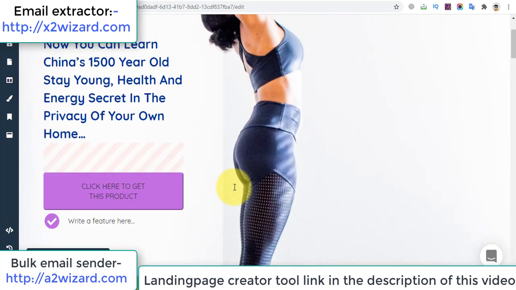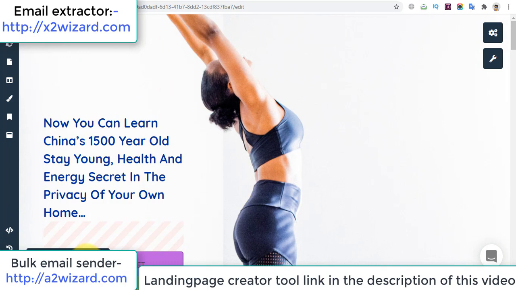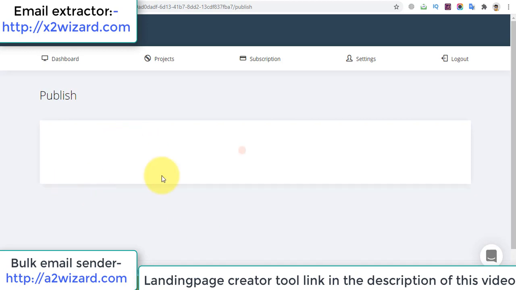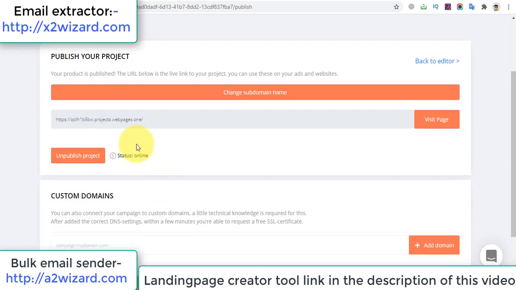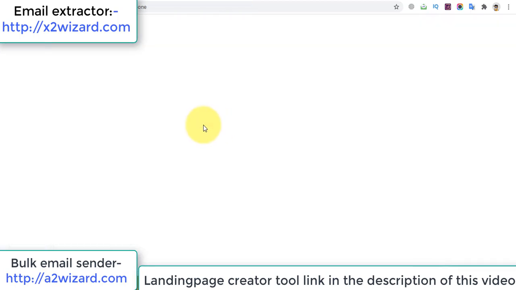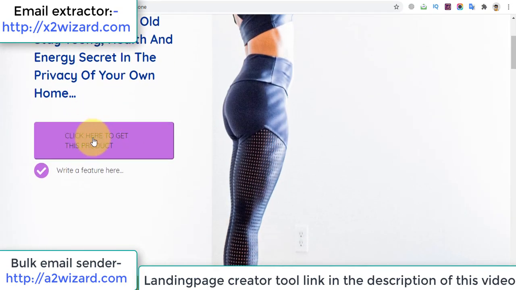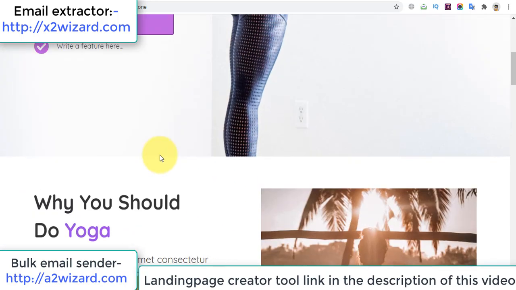Please go and play around with the software, and after you make the landing page, publish it. Now let's see our landing page, how it is. It should look beautiful, and this one is pretty good, but make sure that it looks good.